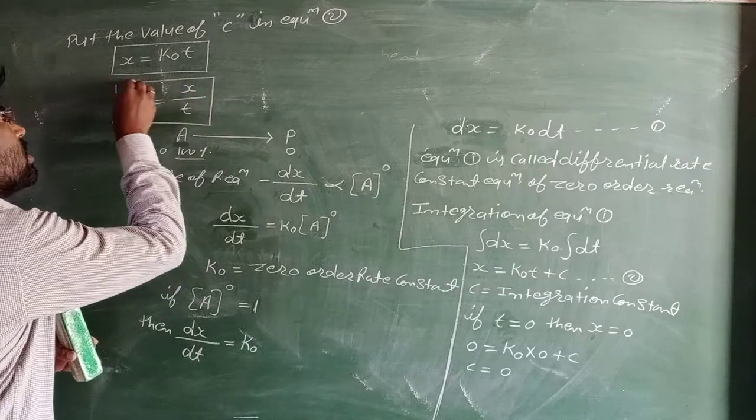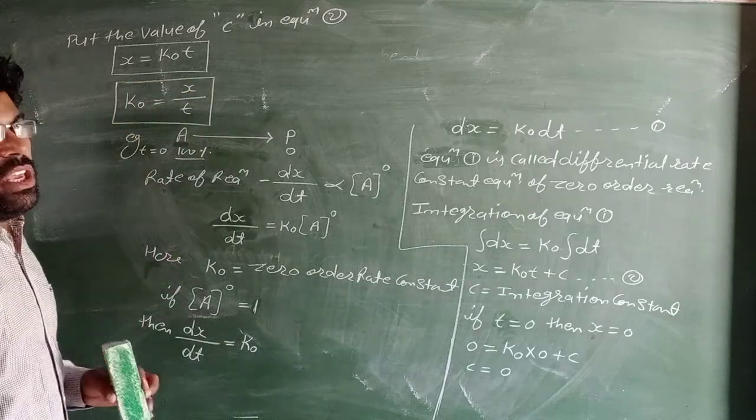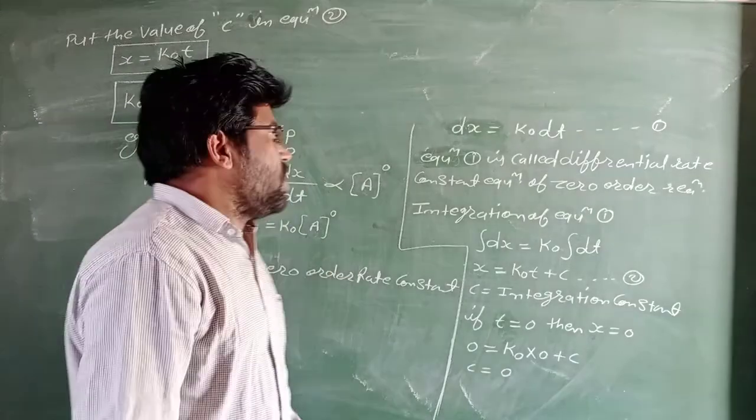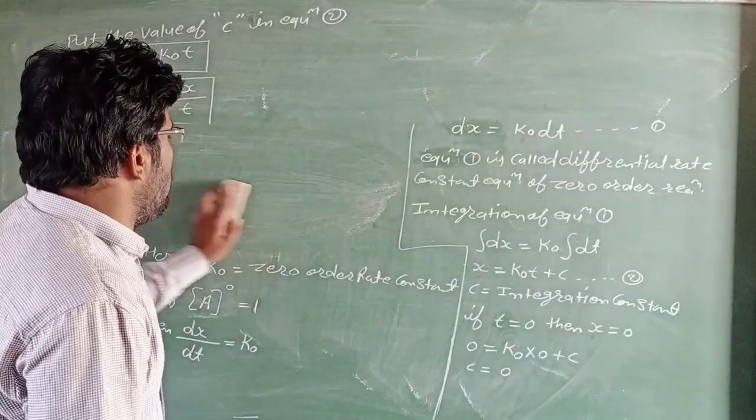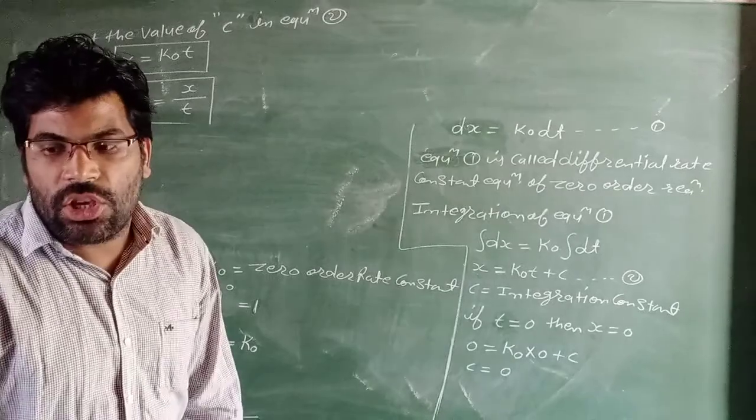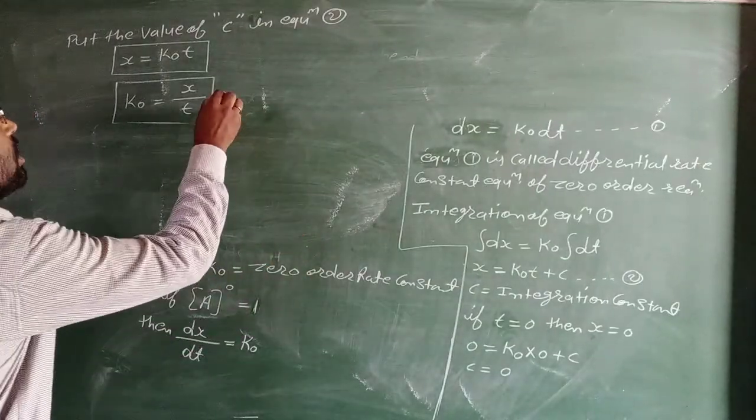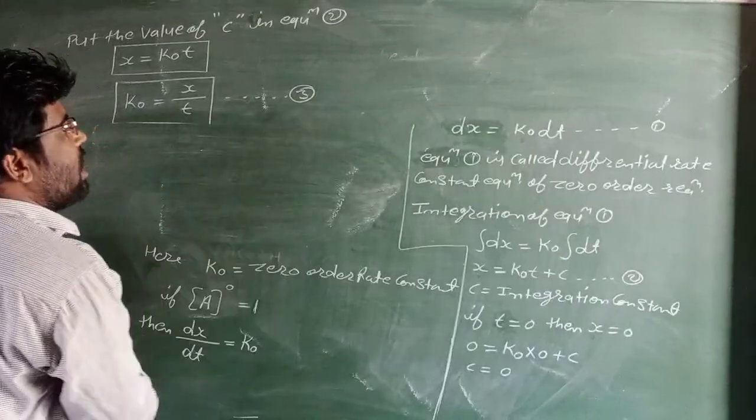k0 equals x upon t. It is called the integrated rate constant equation of a zero order reaction.